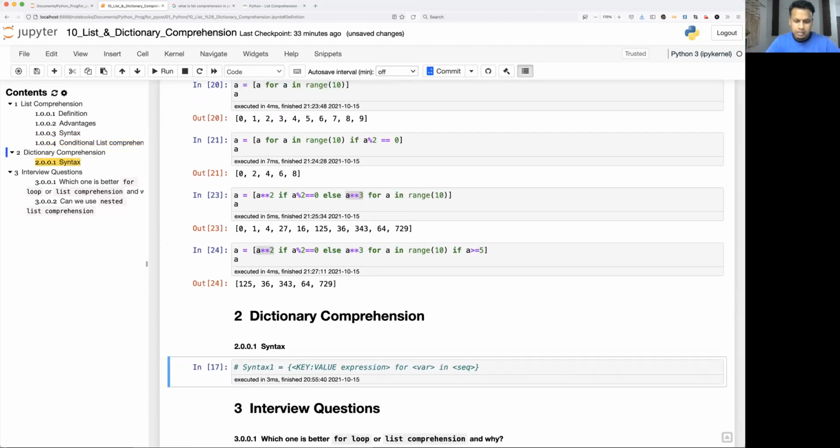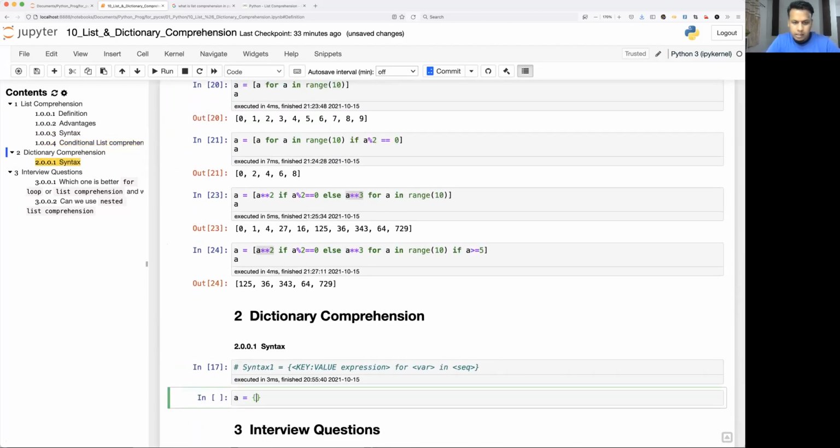So let's see a simple example. Equal to one simple one. Let's say the key will be A and the value will be, let's say, A to the power 2, for A in range.